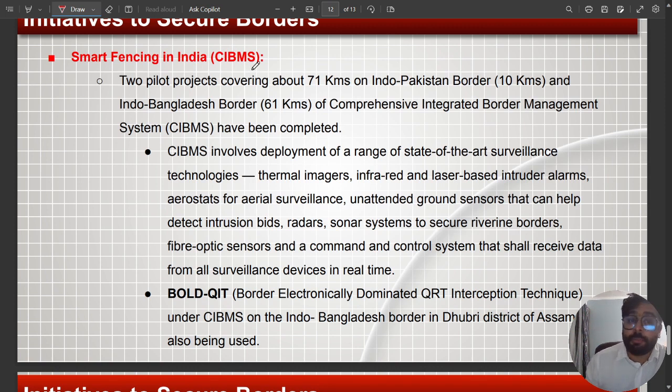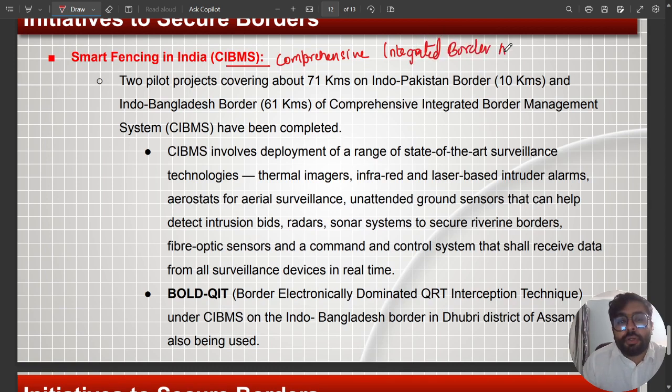Then a very unique project, the Comprehensive Integrated Border Management System. In this system, there are two pilot projects where we are developing smart fencing.